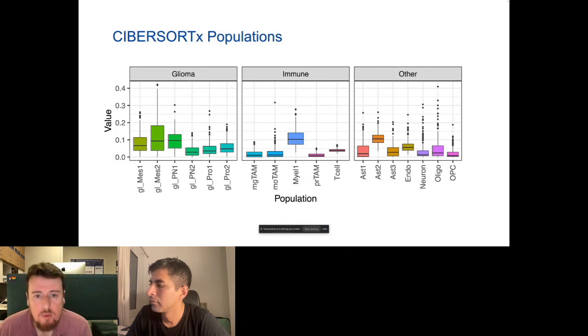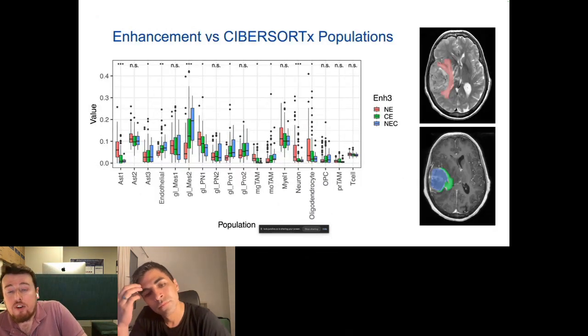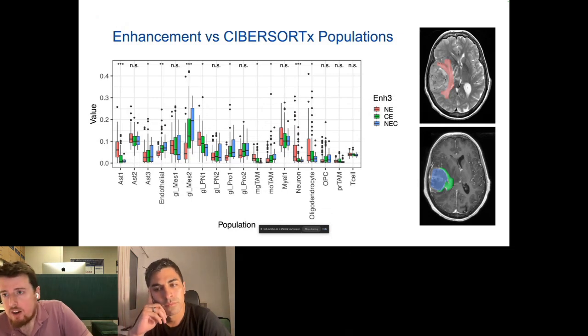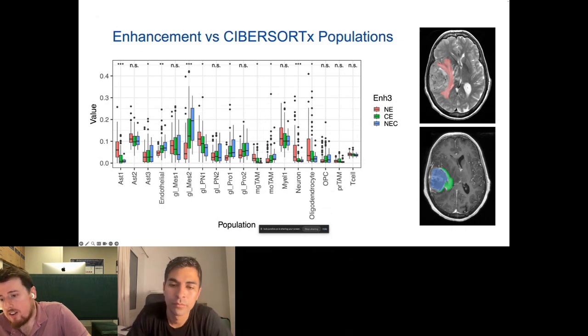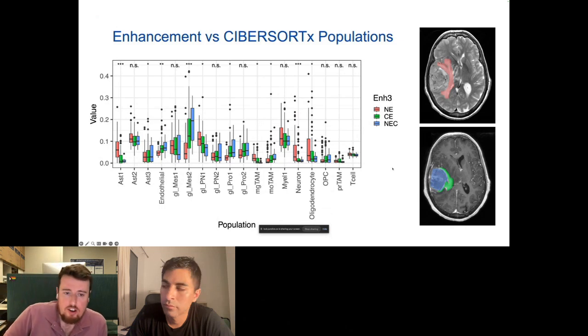With the novelty of our data, we're able to stratify these by different imaging regions that are typically present in high-grade glioma. You can see on the right, in red, I've outlined the non-enhancing or NE region, which is typically associated with edema and inflammation and low tumor cell abundance. The green region is where gadolinium contrast agent has leaked out of the blood-brain barrier, and that is typically associated with regions of dense tumor. And then the blue region in the center, typically in the core of the tumor, is more dying or dead necrotic tissue.